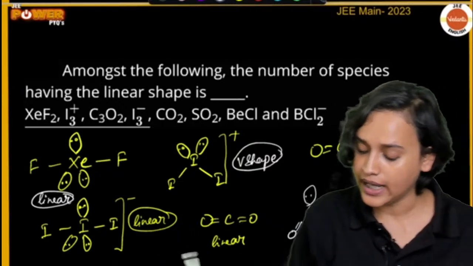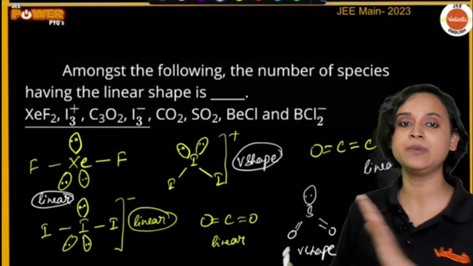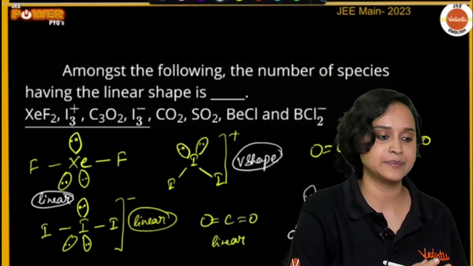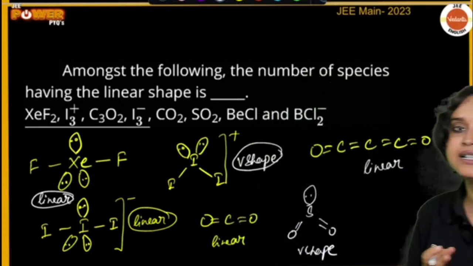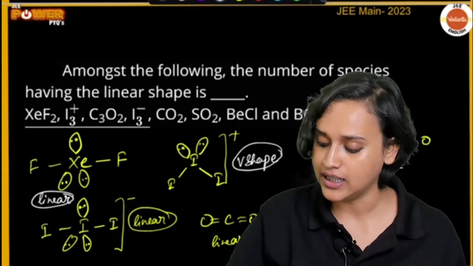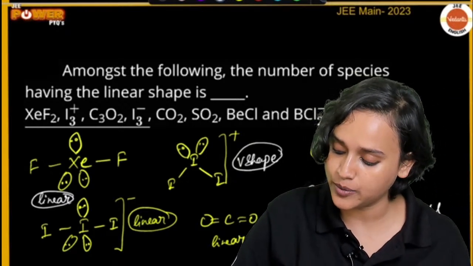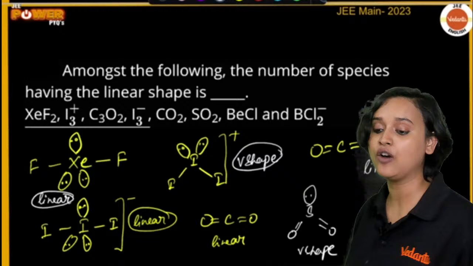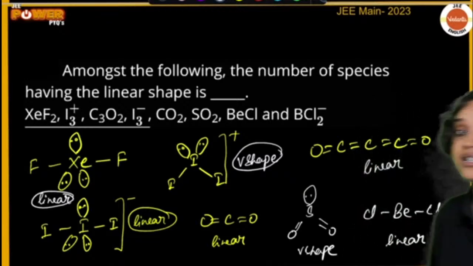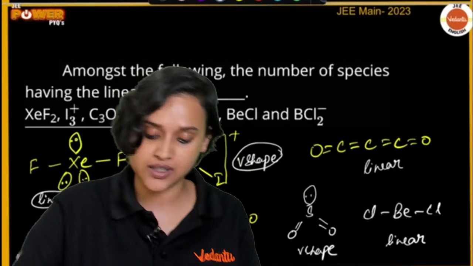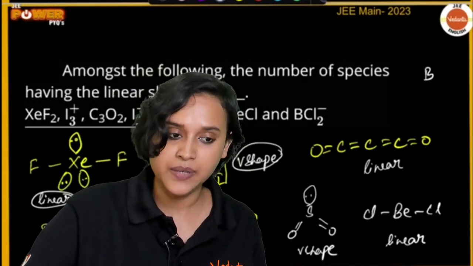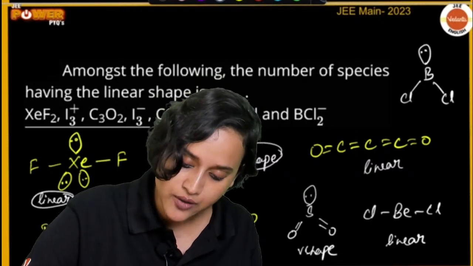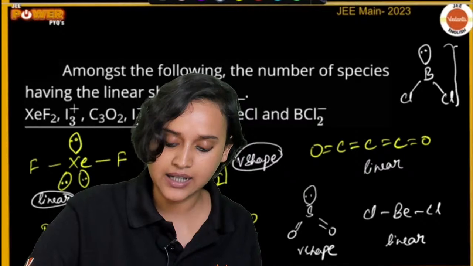Okay. Then what do we have? BeCl. What about BeCl? Does anybody know? Very good. BeCl is also going to be linear. And what about BeCl2 minus? For BeCl2 minus, I'm going to draw it here. Be here, then you have here Cl, then you have here Cl, and on top of that you have a lone pair here, and here write BeCl2 minus.